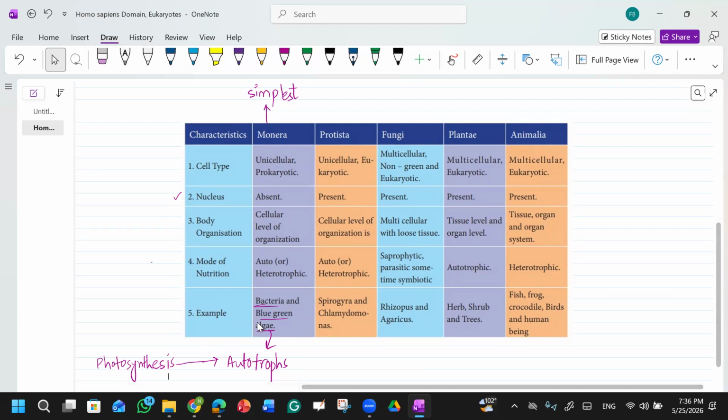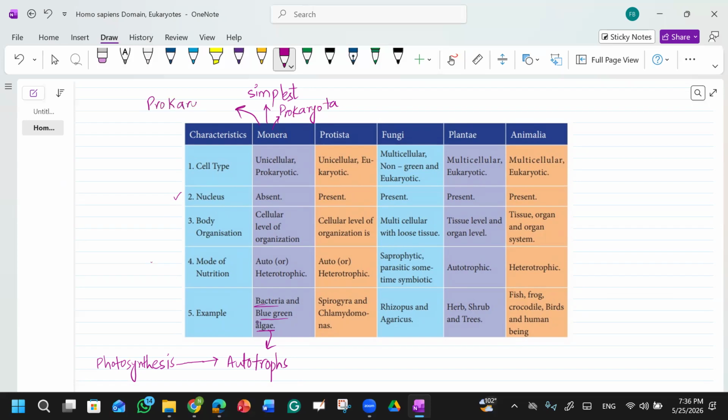Okay. The kingdom Monera. What is the other name of this kingdom? Yeah, it is also known as kingdom Prokaryota. Then the second kingdom is Protista. Now this kingdom Monera is the only kingdom in which there are prokaryotes. The rest of the organisms are eukaryotes. They all have a true nucleus. Clear?